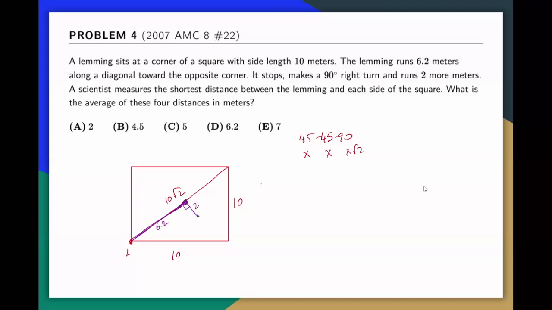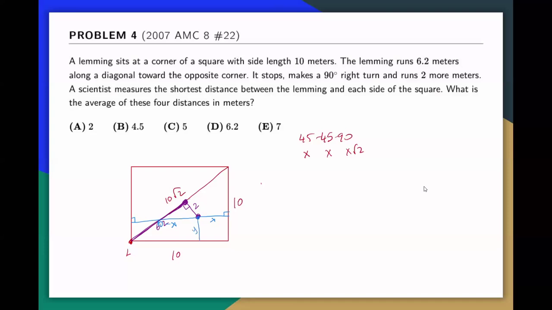The question is asking us to find the distance from that final location to each side. Regardless of where you are, just imagine the distance from where you are to each side is like this. If I draw this, that's my distance. But if I draw the other way around, the two parts add up to 10, because that will be 10 minus x. So the distance from this location to the 2 opposite sides is 10, and the same thing with the other 2 sides.